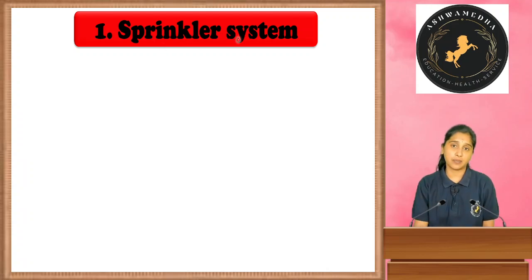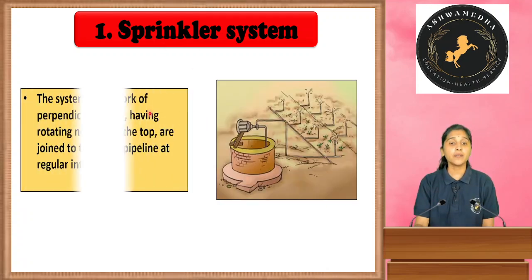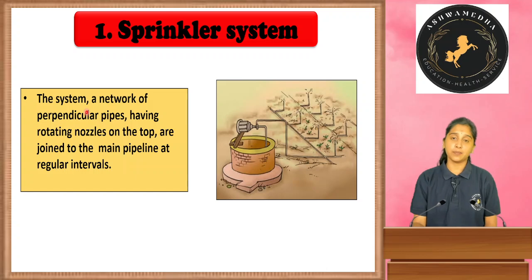Sprinkler system. Here, a network of perpendicular pipes having rotating nozzles on the top are joined to the main pipeline at regular intervals. You can observe this image here. There is a pump and a main pipe. To this main pipe, many perpendicular pipes are attached.